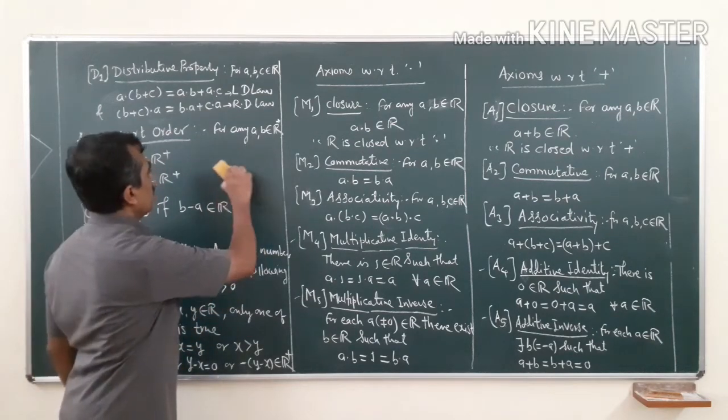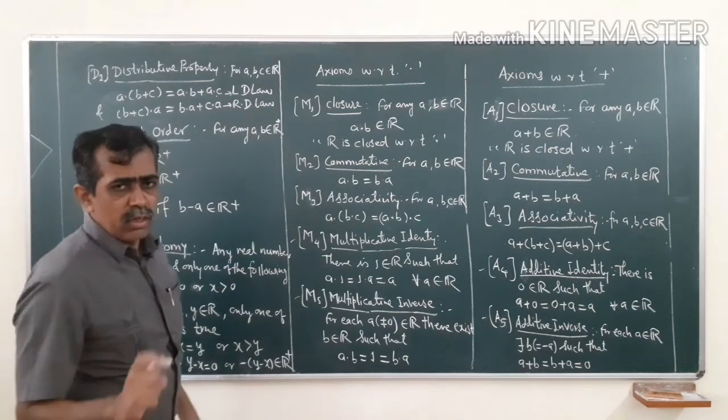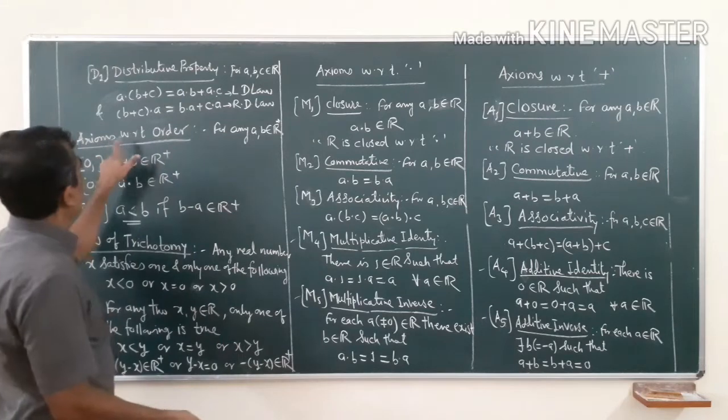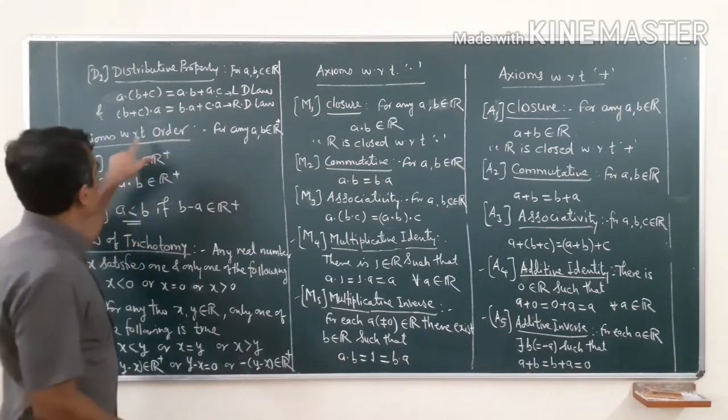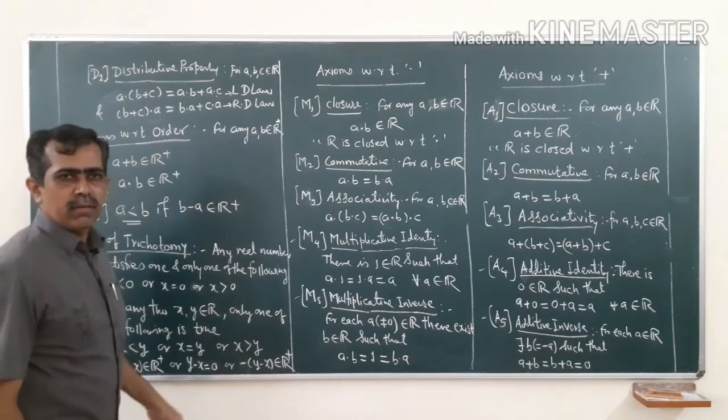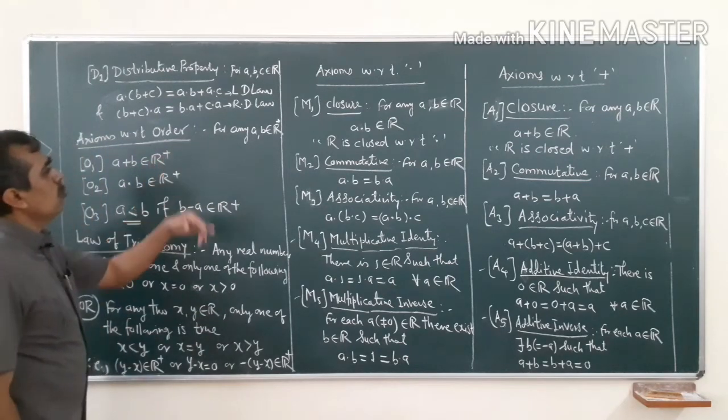So you have learnt all these things, and it was possible to write numbers on the line only because of this property. What is this property? It is called axioms with respect to order. Axioms with respect to order.